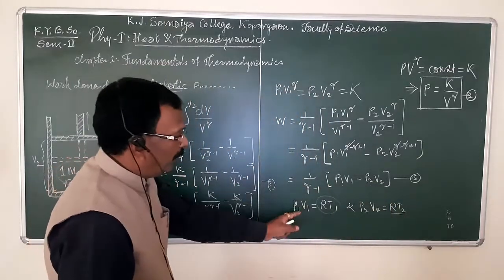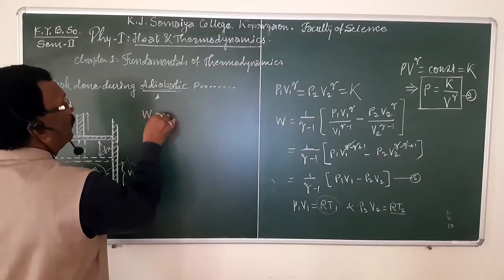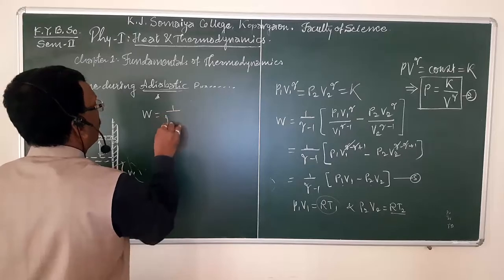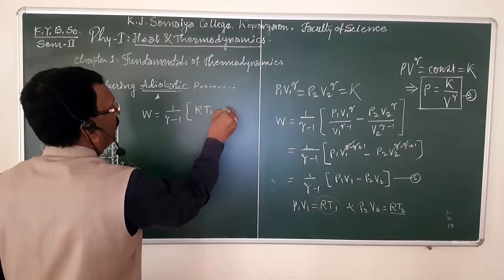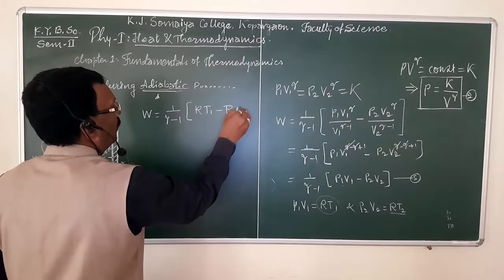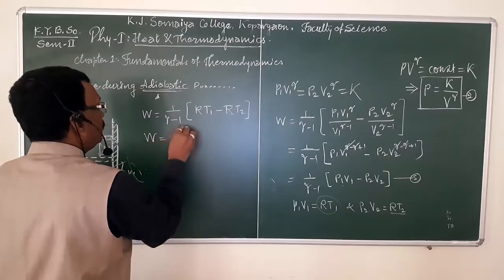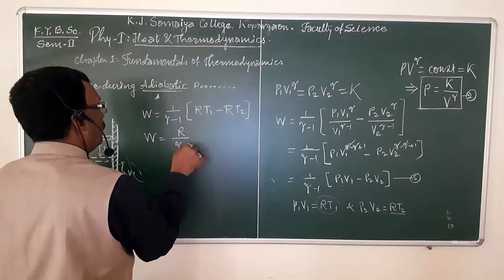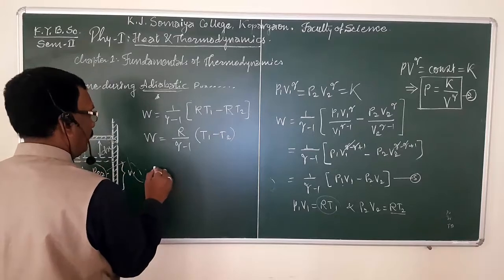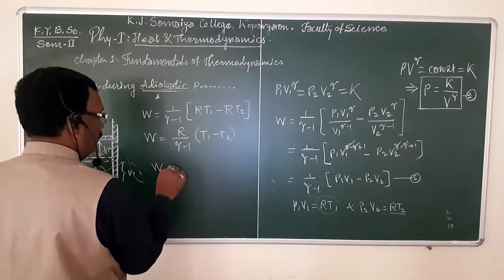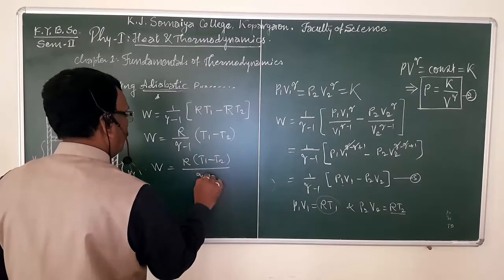After substituting, we have W is equal to 1 upon gamma minus 1 in bracket RT1 minus RT2. So take R as common, we have W is equal to R upon gamma minus 1 in bracket T1 minus T2, or simply W is equal to R (T1 minus T2) upon gamma minus 1.